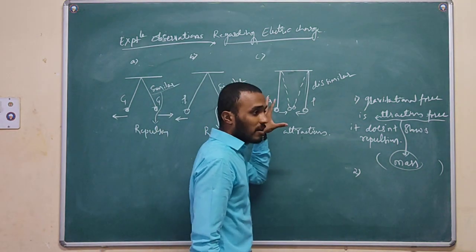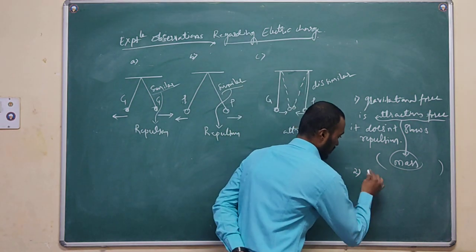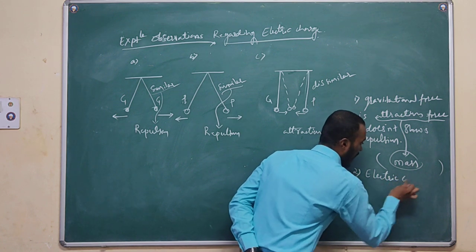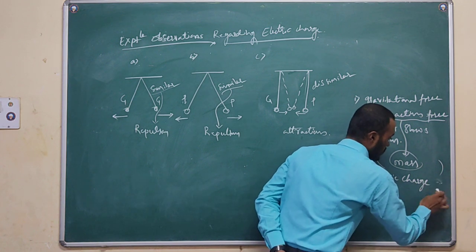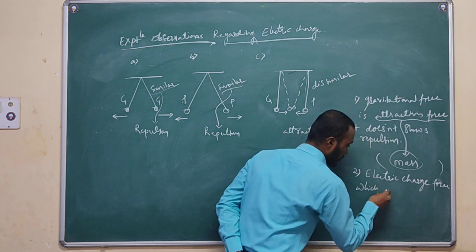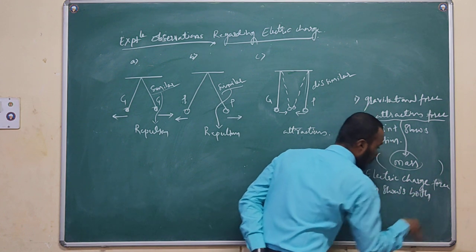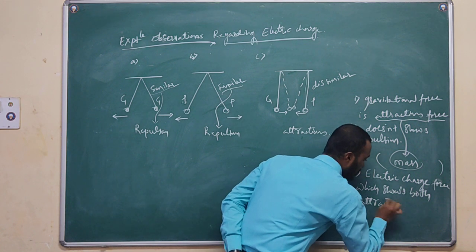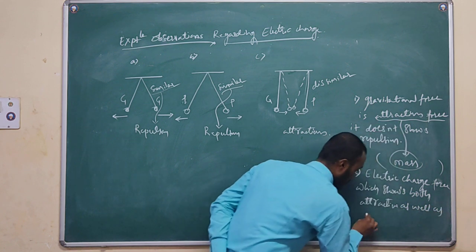By analyzing this experimental observation, I am going to make a rule: electric charge force shows both attractive as well as repulsive.